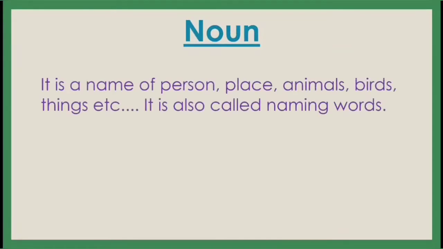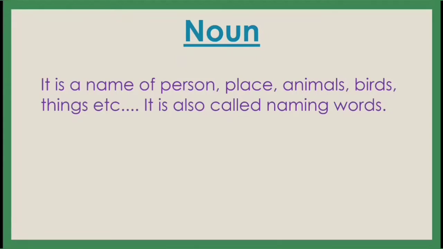The first one is noun. So what is a noun? It is a name of person, place, animals, birds, things, etc. It is also called naming words. Dear children, see, in the whole world there are so many things, so many people, so many places, animals, birds, everything, and they all have a name. Understand? They all have a name.